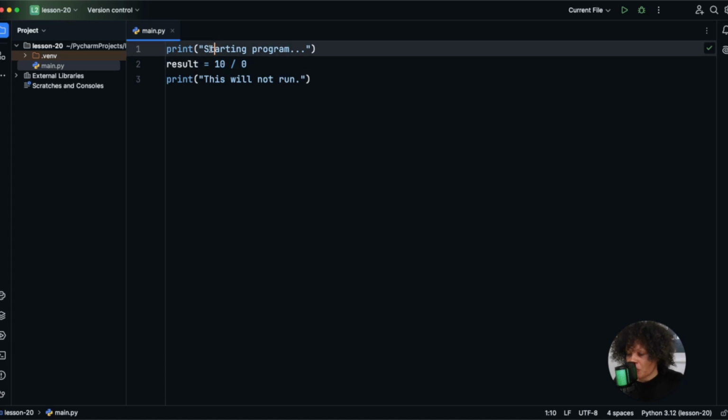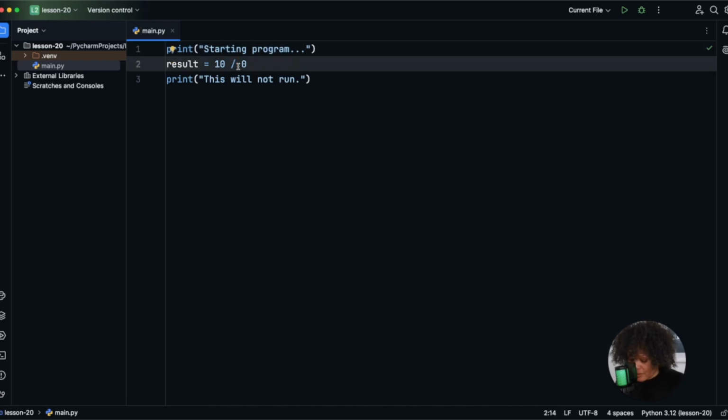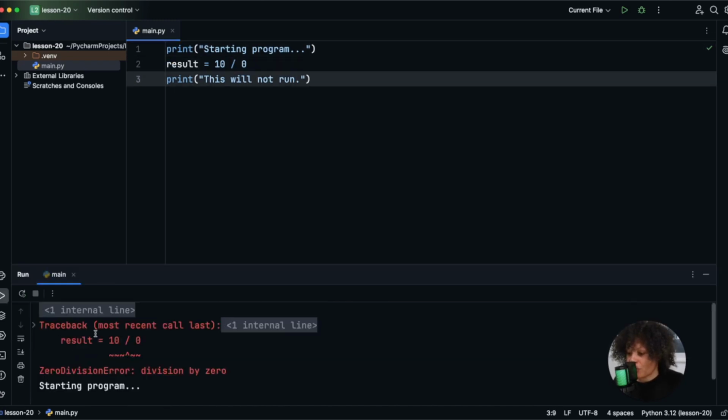And what we have here is a print statement. Okay, we're going to start the program. And then we have this 10 divided by 0, which is not allowed in math. So this right here is going to throw an error. So let me go ahead and run this. And as you can see, here's our error, ZeroDivisionError, division by zero.